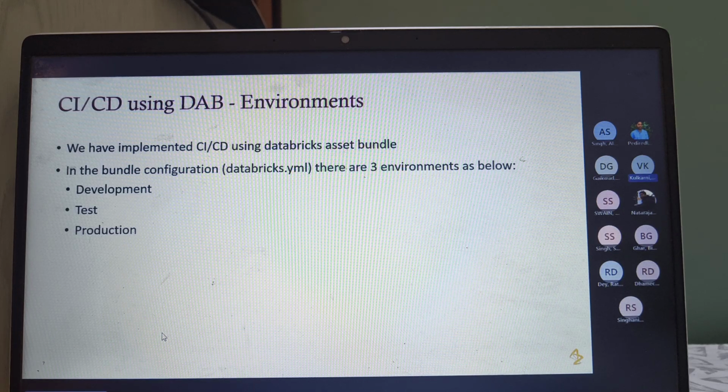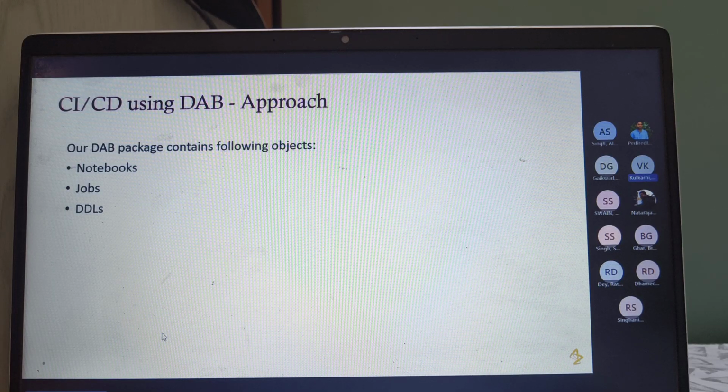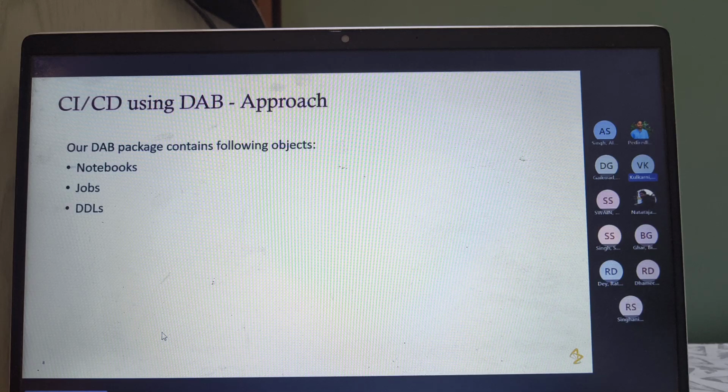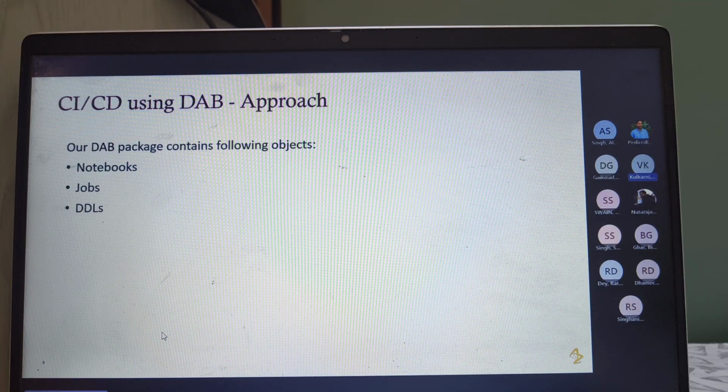Coming to the concept of service principal: our packages contain notebooks, jobs, and DDLs. A service principal is a role which is not an individual user. It's kind of a higher role which will have access to all of these resources, and it can work on its own. We have a service principal set up for all of our environments: dev, test, and prod. All of our jobs on test and prod run using the service principal. On dev, we haven't set it up yet.